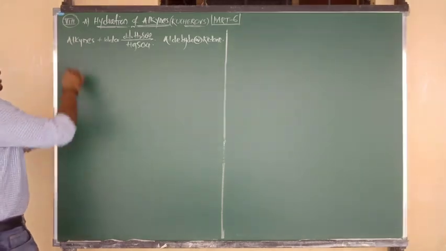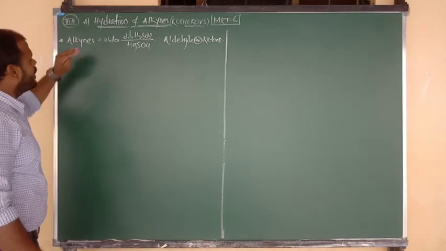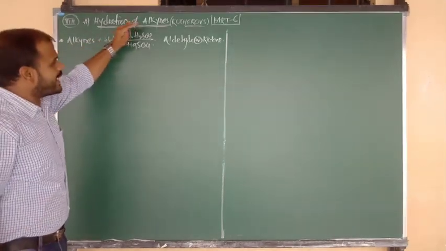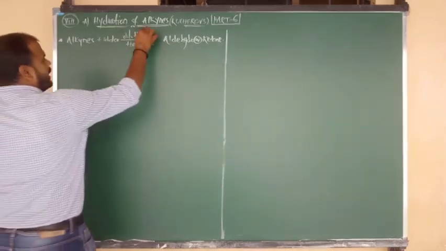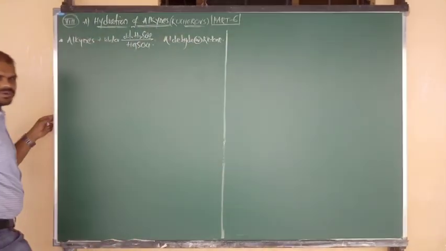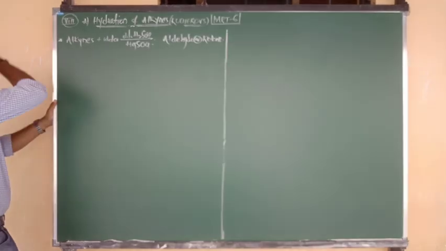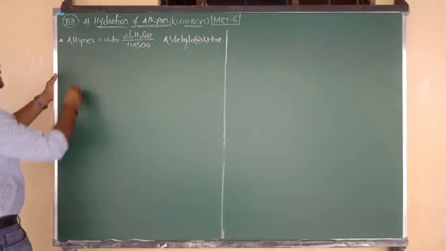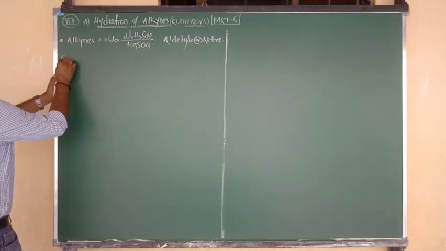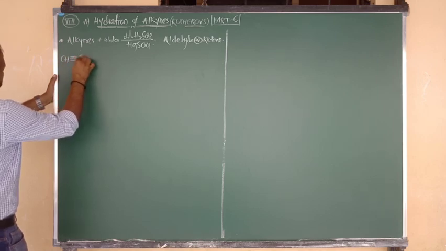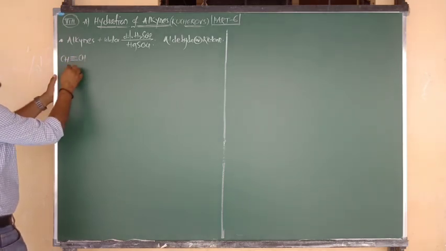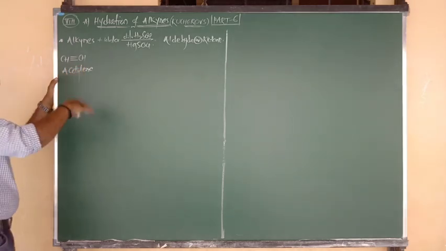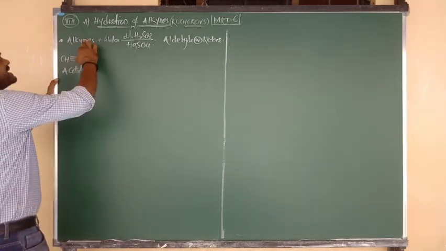So how to write the statement? The statement is: alkynes on addition with water in presence of dilute sulfuric acid and mercuric sulfate give aldehydes or ketones. Now let me consider one example for alkyne. A 2 carbon alkyne, nothing but ethyne. So the formula is C2H2, and also we can say CH triple bond CH. The compound name is acetylene. Try to remember this reaction, we have studied it in first year also in properties of alkynes.